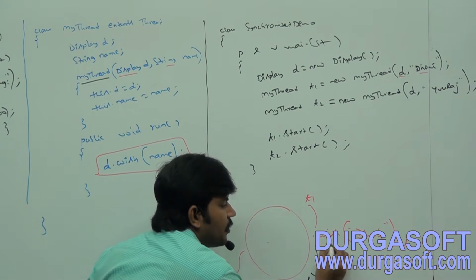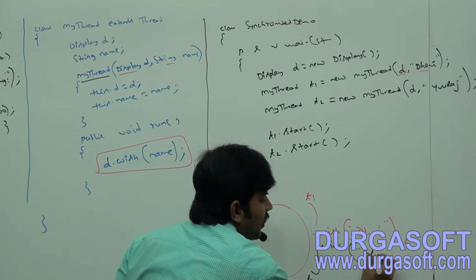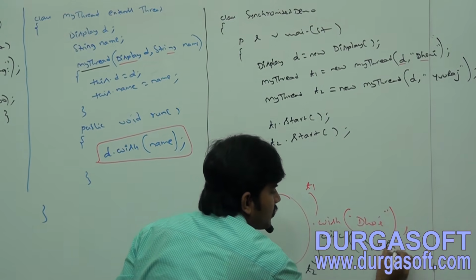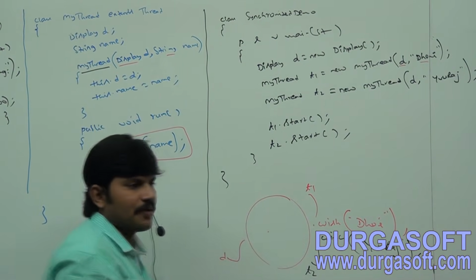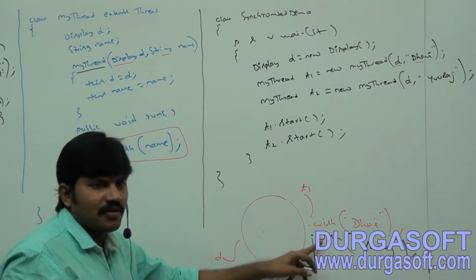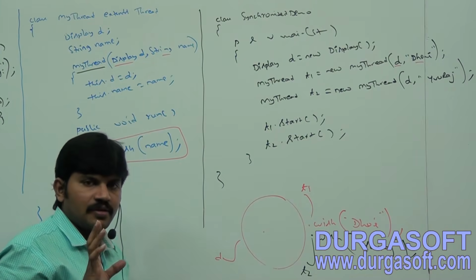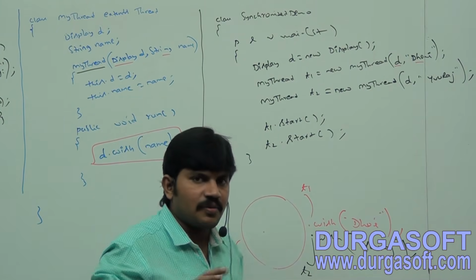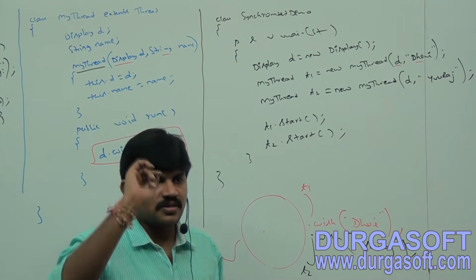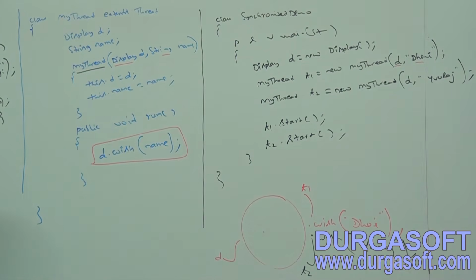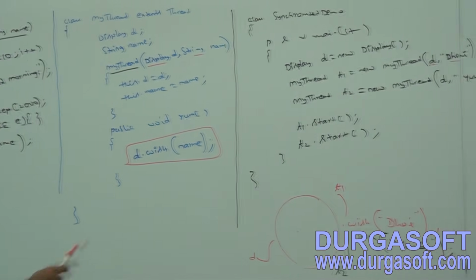T2 is calling the wish method by passing Yuvraj as the argument. Both the threads are calling the wish method simultaneously. Is the wish method a synchronized method or a non-synchronized method? Non-synchronized. Now how the flow is, just observe.